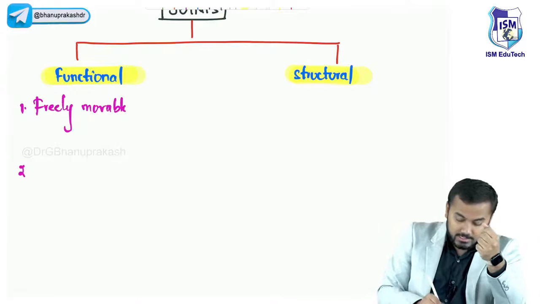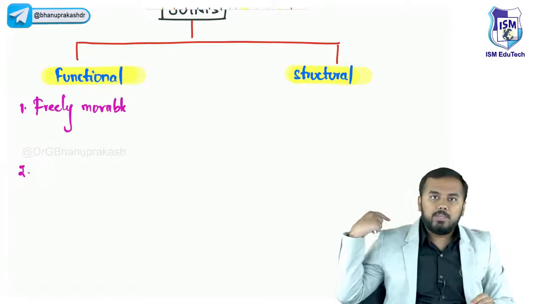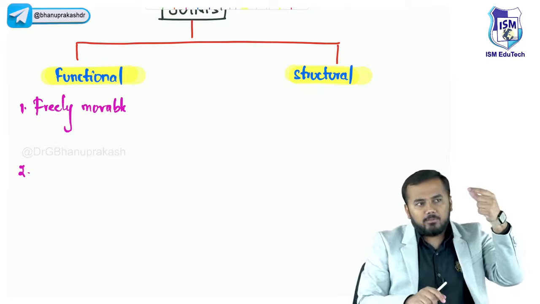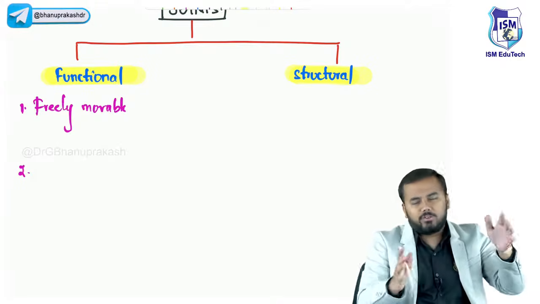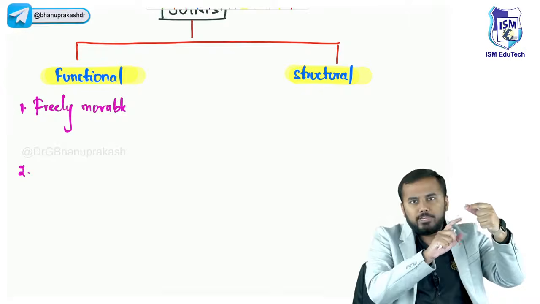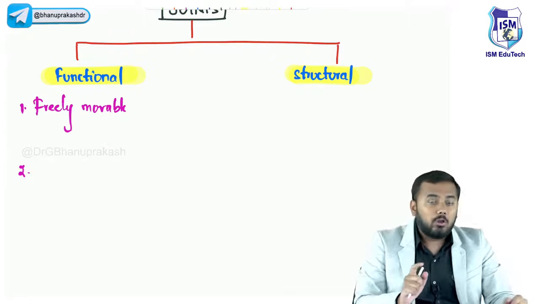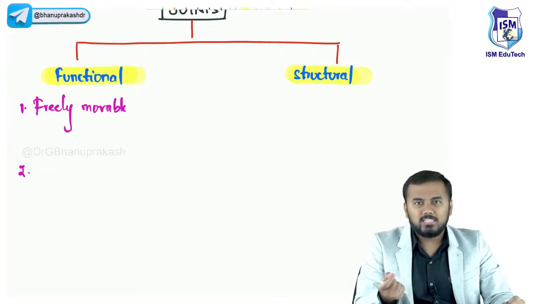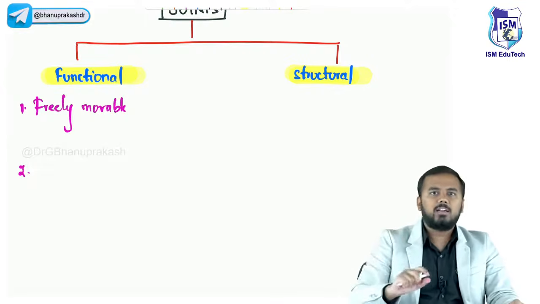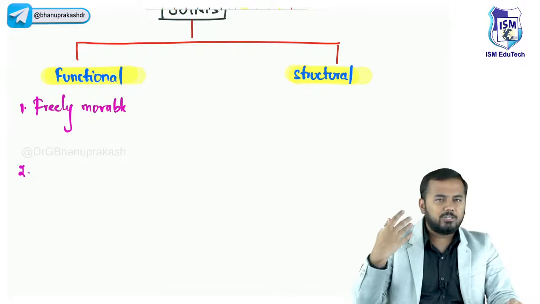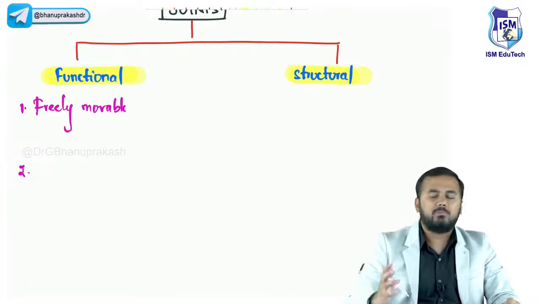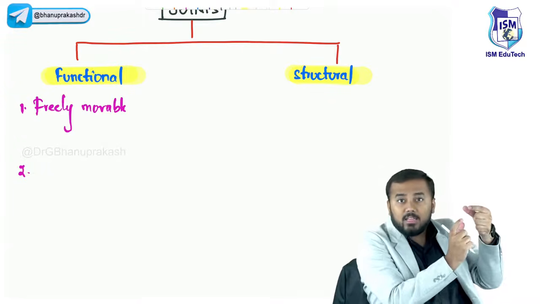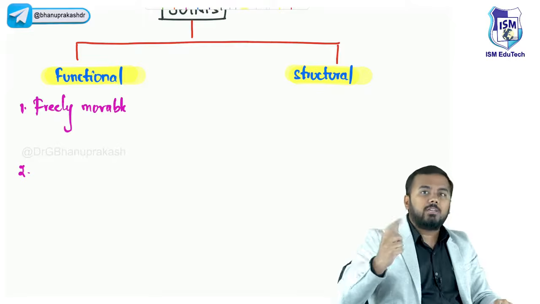The second important thing, guys. All of you know we have vertebrae. Between one vertebra and the second vertebra we have one joint, which is called the intervertebral disc. All of you know disc bulging, disc protruded outside, disc pain. You will hear these terms again and again in your entire MBBS. So between one vertebra and another there is a disc, which is called an intervertebral joint.